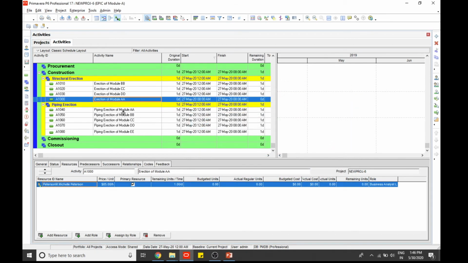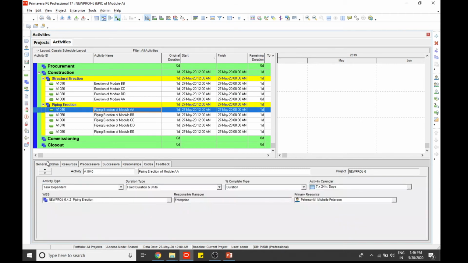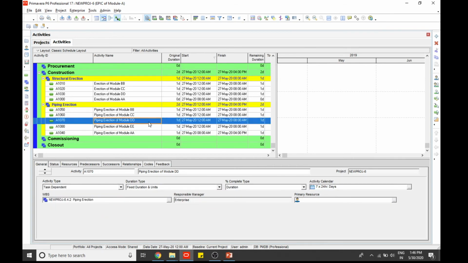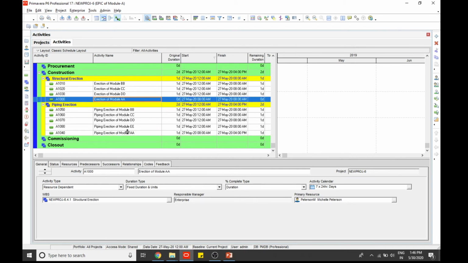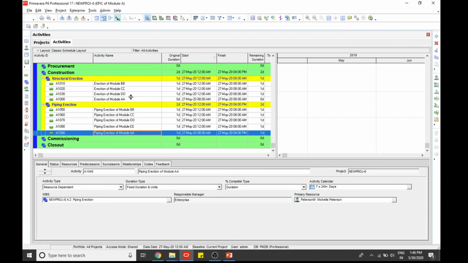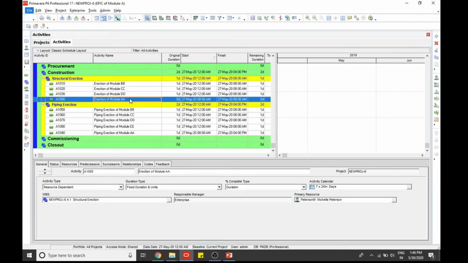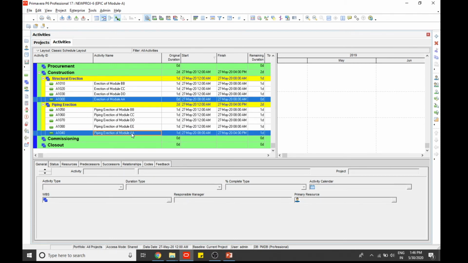So if we change to resource dependent, this will not work. This work cannot be completed, because both activities are resource dependent at the same particular time.